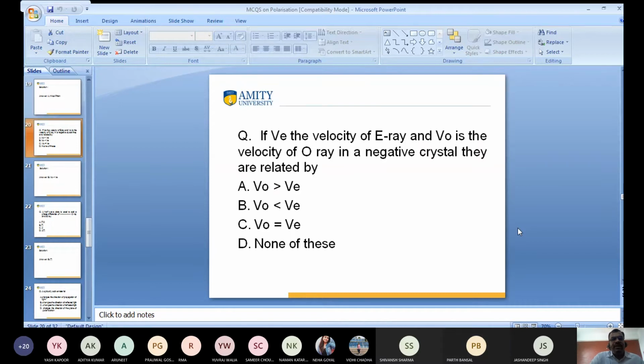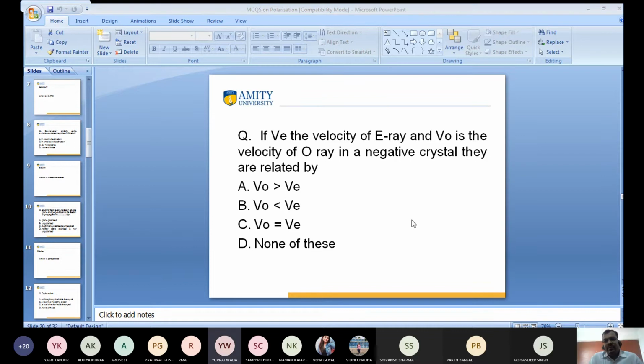Hello. So next question. If VE is the velocity of the extraordinary ray and VO is the velocity of the ordinary ray, in a negative crystal, I already discussed this, you know very well. I discussed the negative crystal and positive crystal. Option A: VO is greater than VE. Option B: VO is less than VE. Option C: VO is equal to VE. And the third is none of the above.